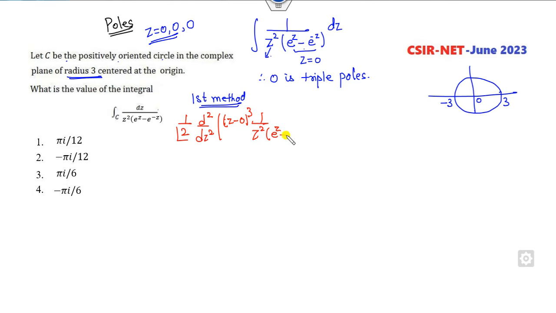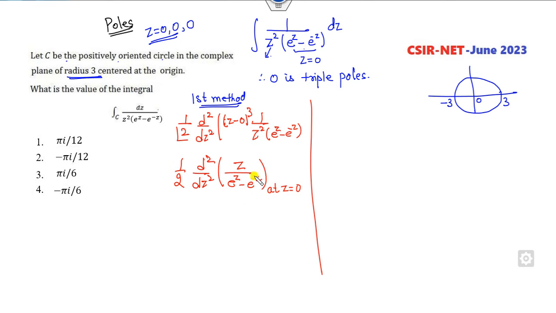Fine. So what is that? It's the second derivative of z over e raised to power z minus, and here you can find the second derivative at the point z equal to 0. This is the first way. But you have to take the derivative two times, and then it may appear as a 0 by 0 form or infinity by infinity. Then again you have to apply L'Hopital.